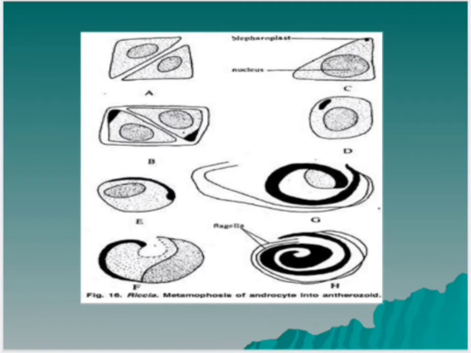A small part of the cytoplasm which is not utilized in the formation of flagella may remain attached to the posterior end of the antherozoid as a small vesicle. Each androcyte thus metamorphoses into an antherozoid.